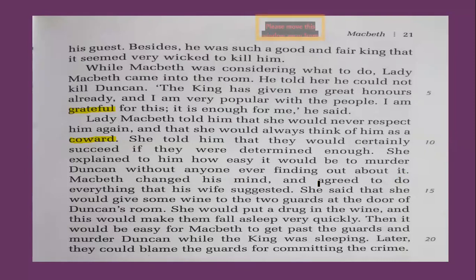Macbeth changed his mind and agreed to do everything that his wife suggested. So now this is again the turning point where Macbeth, after retreating, after coming back to the fact that no, I will not kill the king, is now ready to kill. And why? Just because of his over-ambitious wife, he agrees that, okay, fine, I'll kill the king, and I'll do whatever you are saying. You don't have to worry, and you don't have to call me a coward. At least I'll do what you are telling me to do.